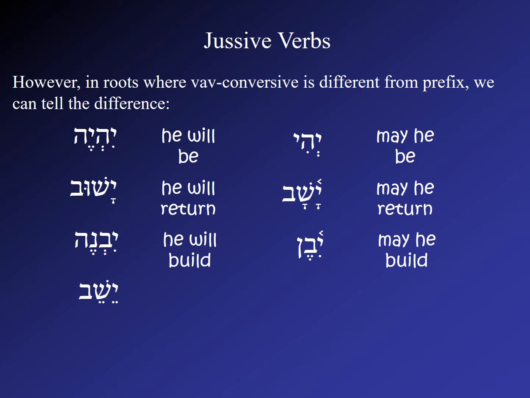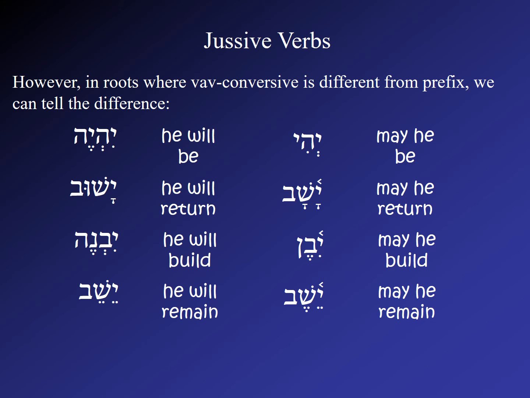Here we see the first yod, yeshev. This means he will remain, or he will sit, or he will dwell. And this is the simple prefix form. The difference in these two is very subtle. Yeshev, in the vav conversive, vayeshev. So the accent has retracted, and that long tsere has become a short segol. So yeshev, vayeshev. If you take off the vav, patach, doubling, we get yeshev, and this means may he remain.